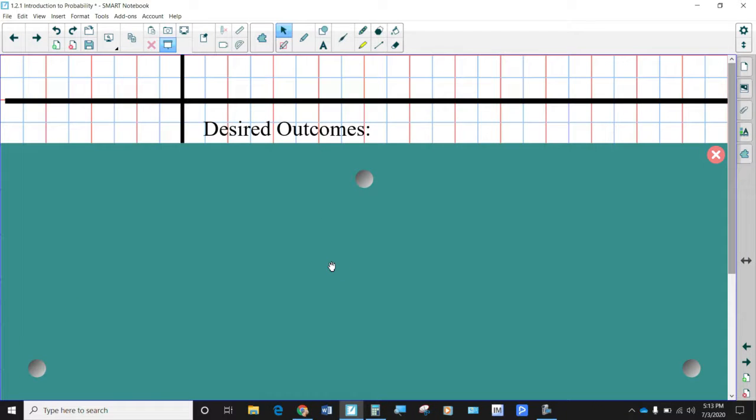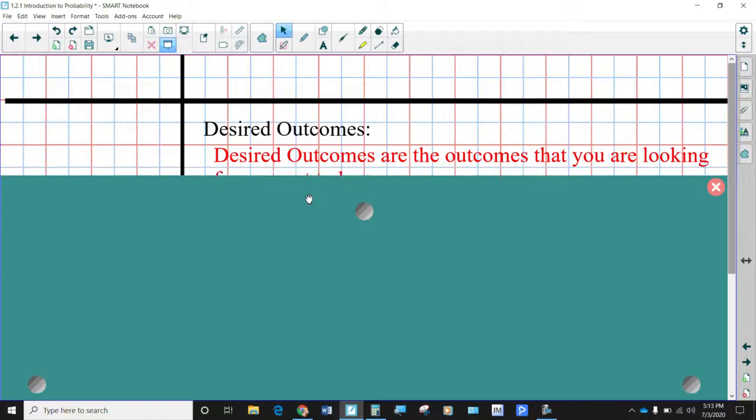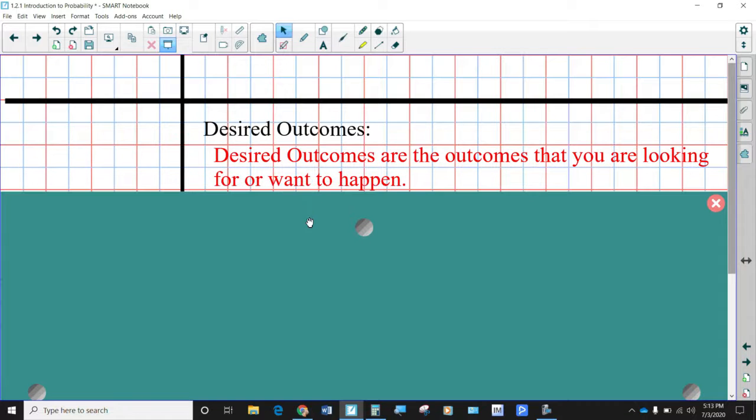Okay, so let's talk about how we find probability. The first term I want you to write down in your journal is desired outcomes. The desired outcomes are the outcomes that you're looking for or want to happen. So when you were searching for the green fish, that was the desired outcome, right? When you were looking for the blackfish, that was the desired outcome.